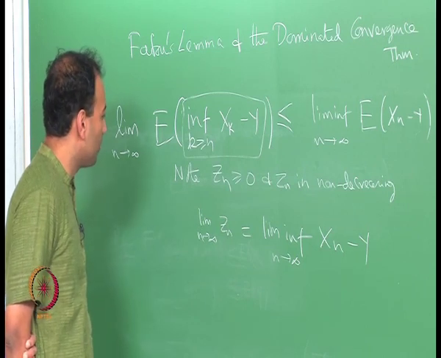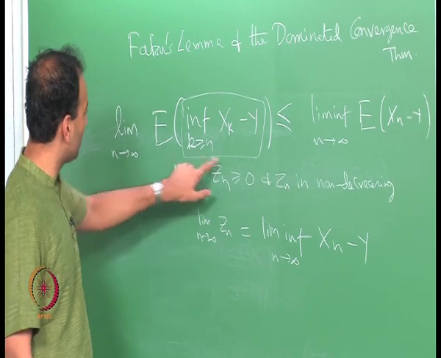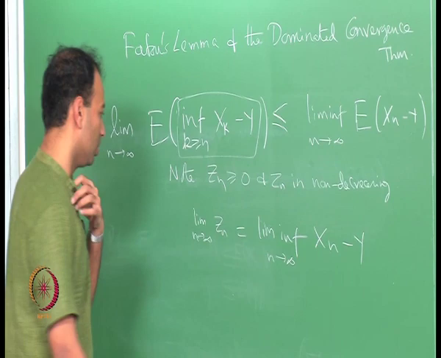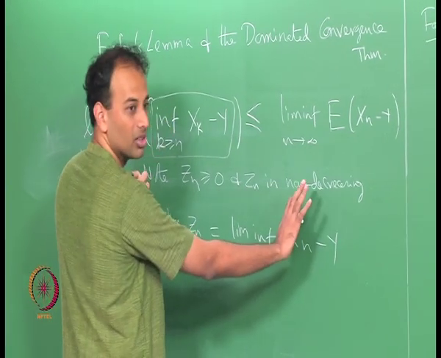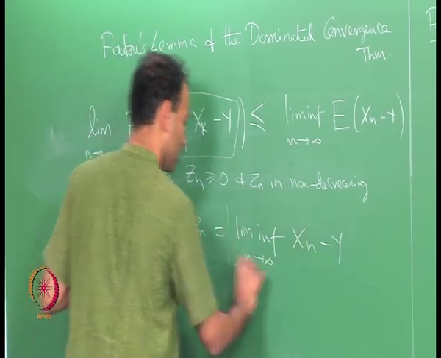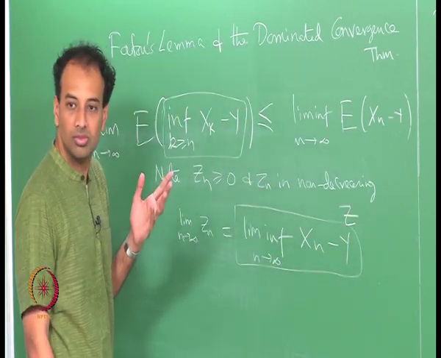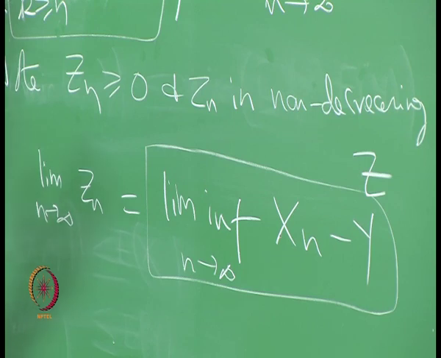So now I have a sequence of random variables which monotonically converges to another random variable, call this some Z. So by MCT I can take the limit inside.